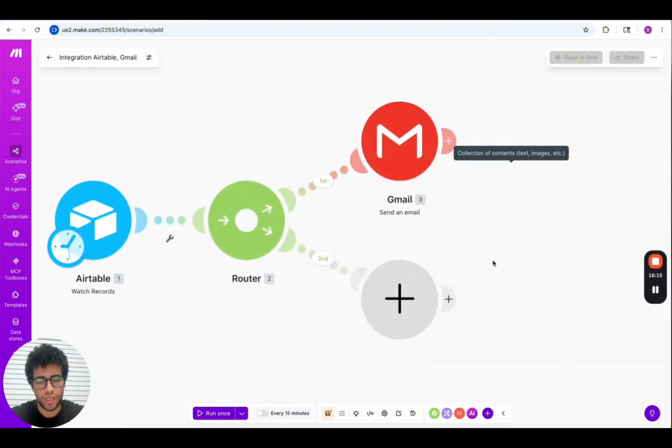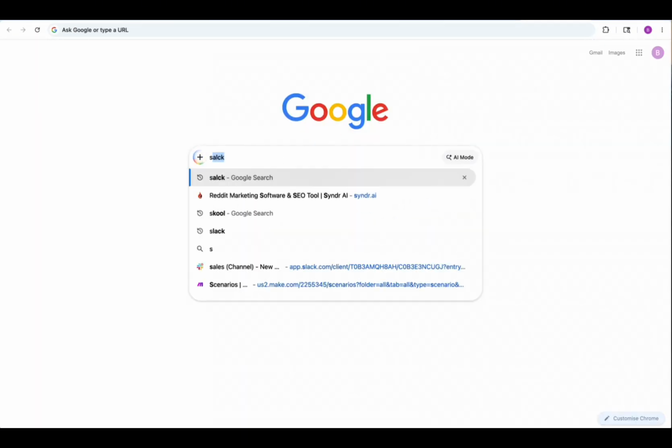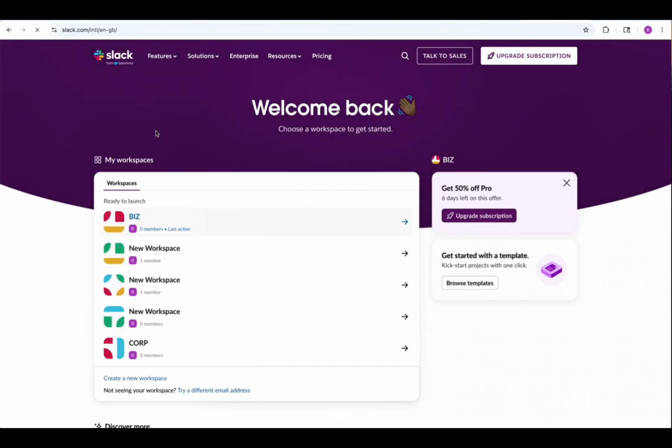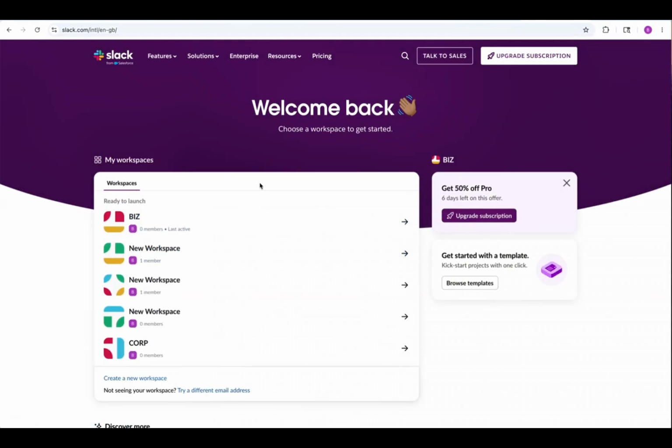So we are good for Gmail, and now we have to go for Slack. So we go to the search bar with Slack. That's a platform like Discord, where you can send messages to different workplaces and groups. I already have my workspace. I have different ones. So if you don't have a workspace, you just go up here, and you don't see it right now, but you can see a button with create a new workspace. You're gonna create a new workspace, and then